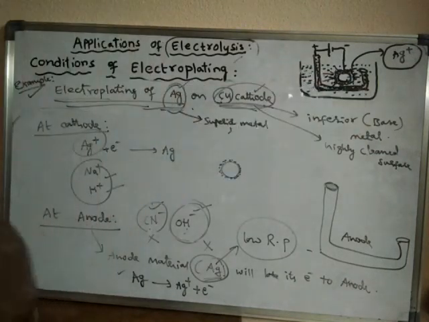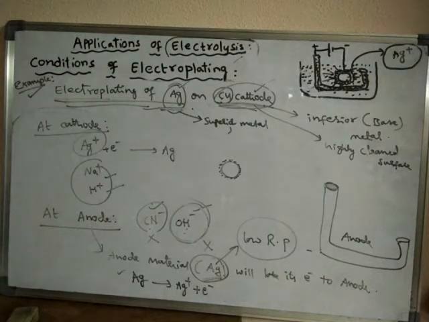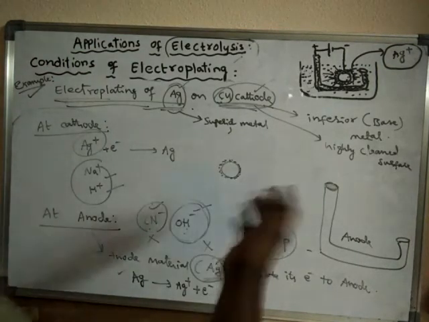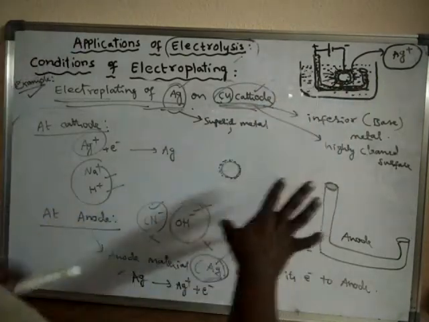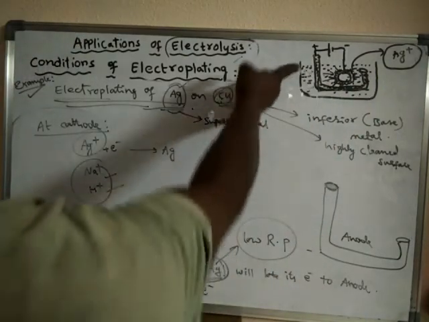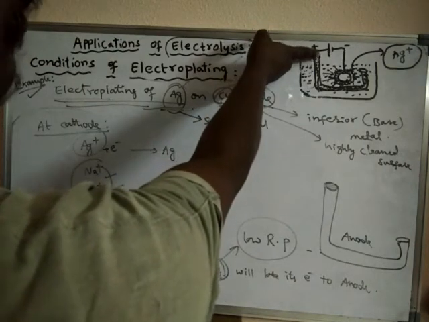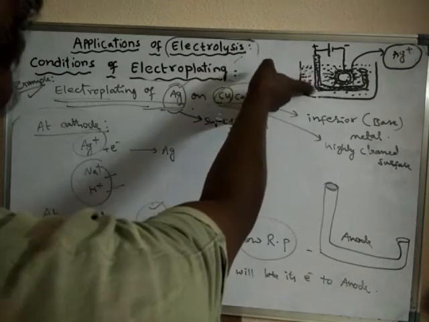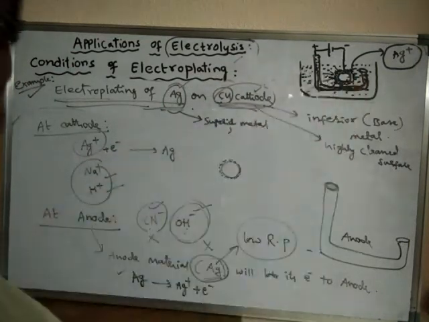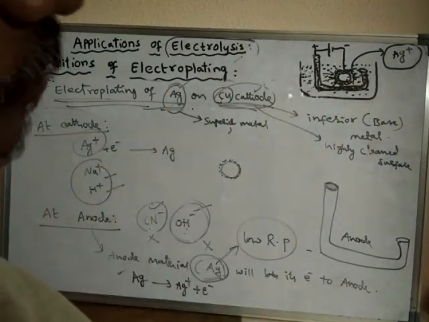Okay, got it? So as a result, the number of silver ions present in the electrolyte remains the same even after addition of silver ions from the anode into the solution. Why?